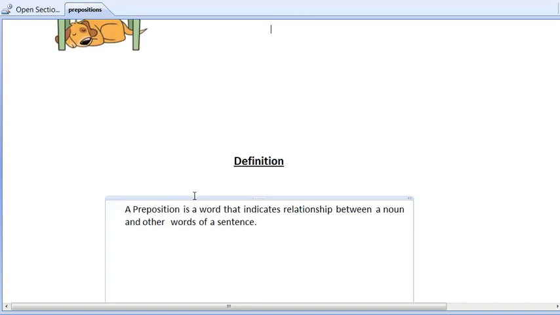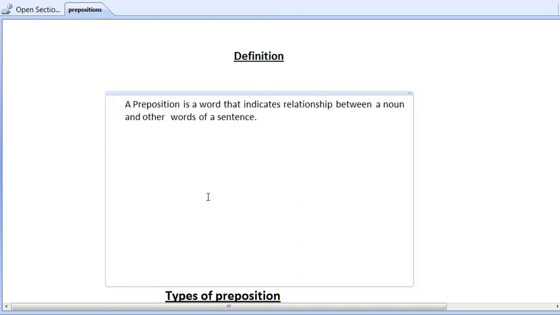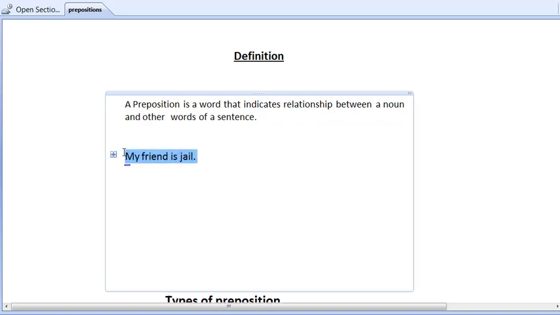See, let me give you an example. If your friend says to you that my friend is jail, does that make sense? I mean, it feels wrong, does not it? Now see, add this tiny little word into the sentence, in.